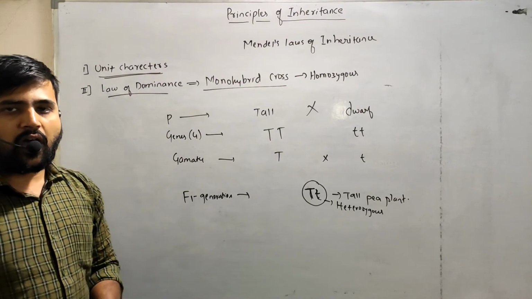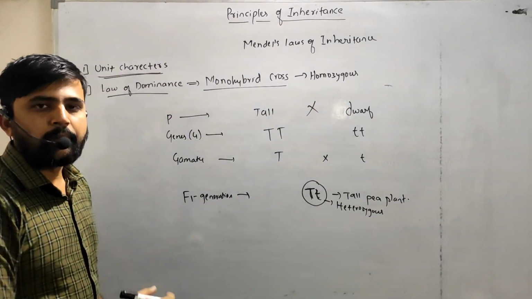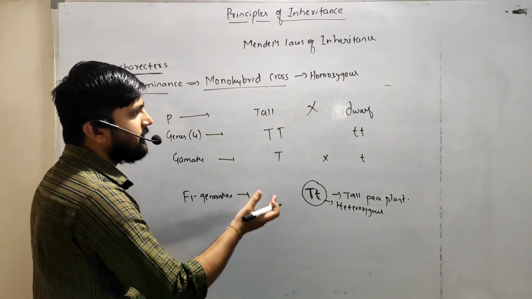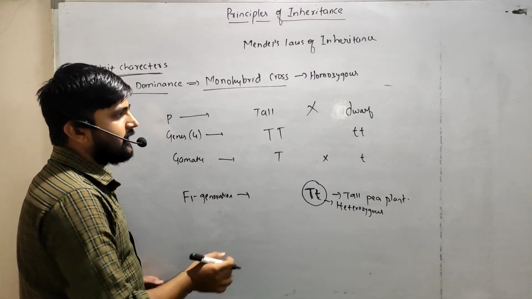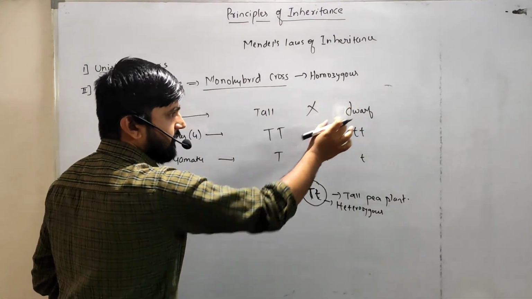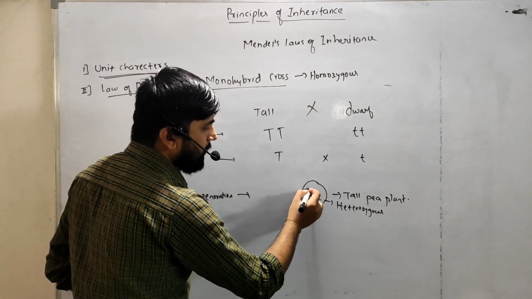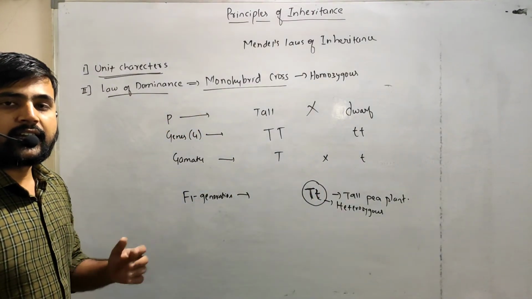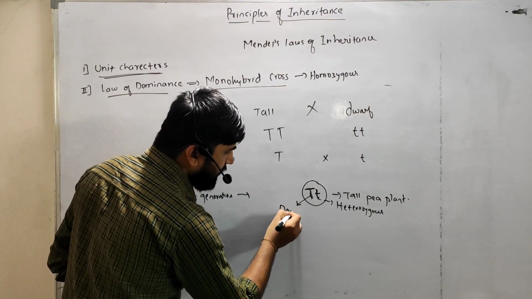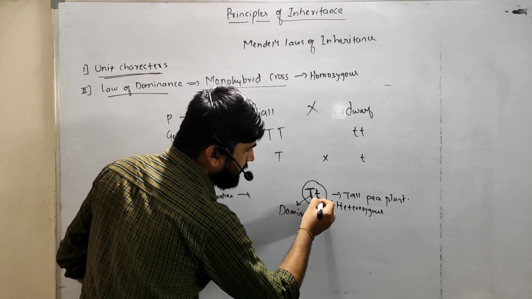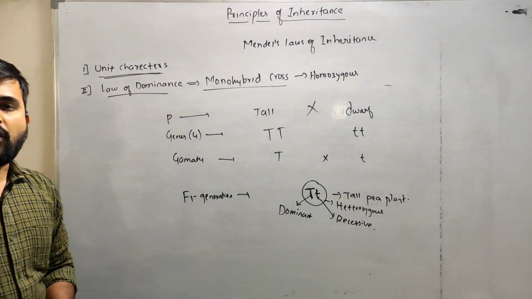So this is the law of dominance. When a cross is made between homozygous or pure organisms differing in one contrasting character, that is tallness and dwarfness of the plant, the character that appears in the F1 generation is called dominant, and the character that disappears is called recessive. So capital T is dominant and small t is recessive. This is the law of dominance.